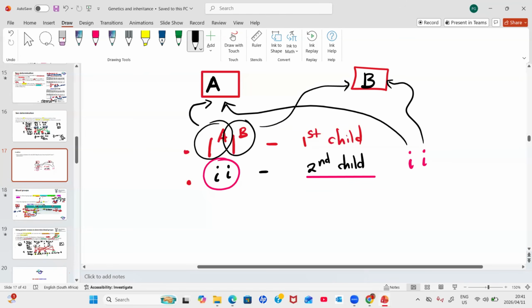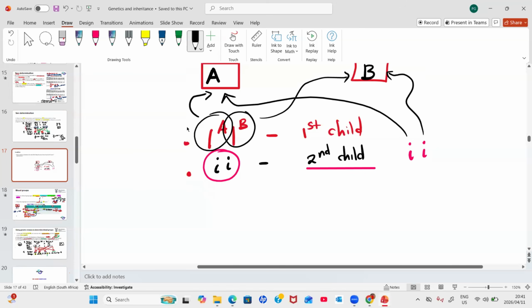So basically, you already know the genotypes for the blood groups of the mother and the father. For the father, it is IA and small letter i. And then for the mother, it is IB with small letter i. Where is the small letter i coming from, guys? We saw that their second child has these two small letter i's.